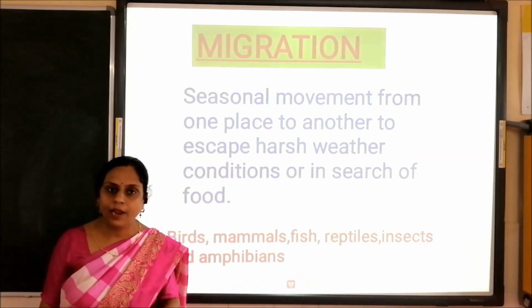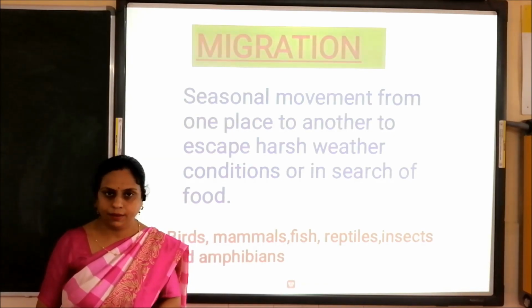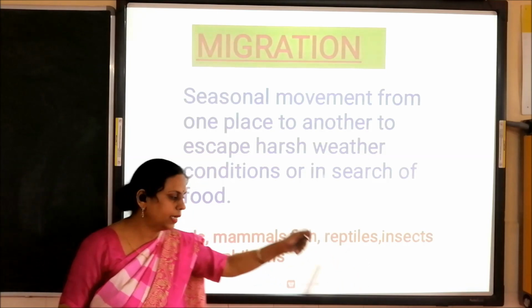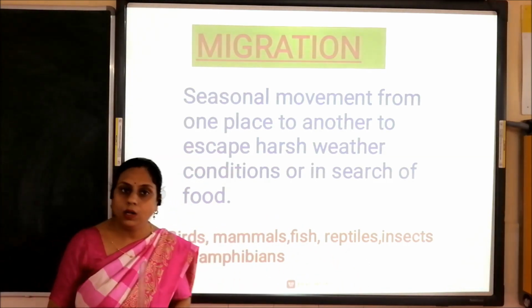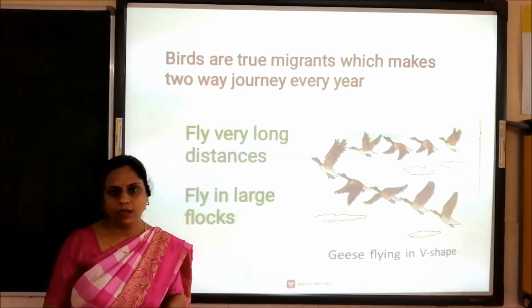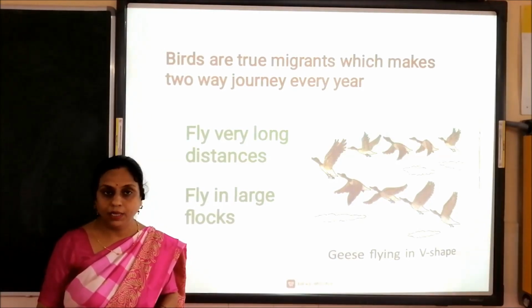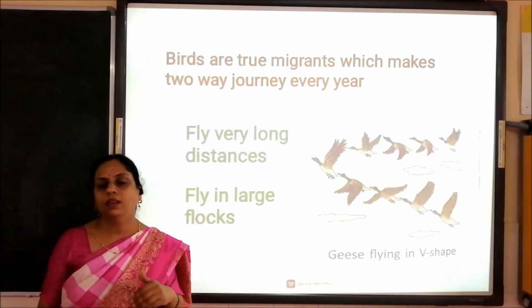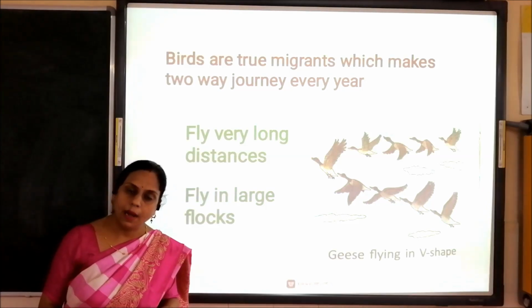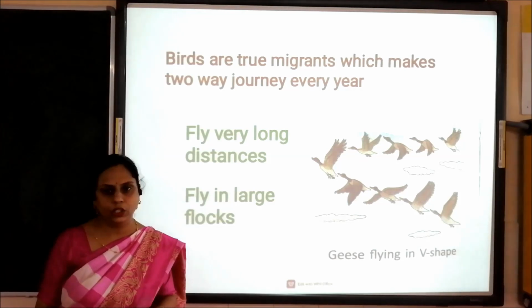Animals migrate by flying, swimming, walking, hopping, etc. Birds, mammals, fish, reptiles, insects and amphibians also migrate. Birds are the true migrants. They make a two-way trip each year. That means in the same year they migrate from their habitat, and in the same year they come back to their habitat when they find favorable conditions.